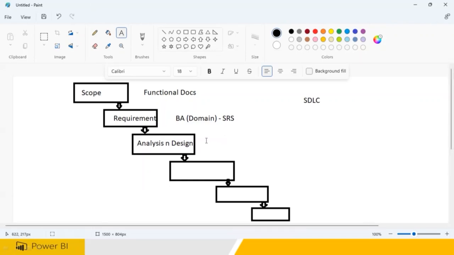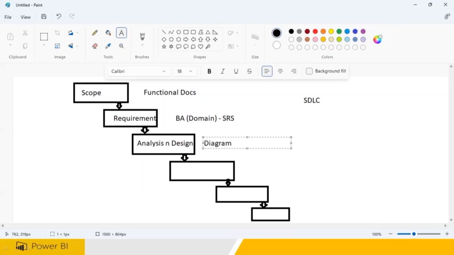So you do the analysis and design, and here you get high level design and low level design documentation, and all of them will be diagrams. In designing, you never give any other documentation.